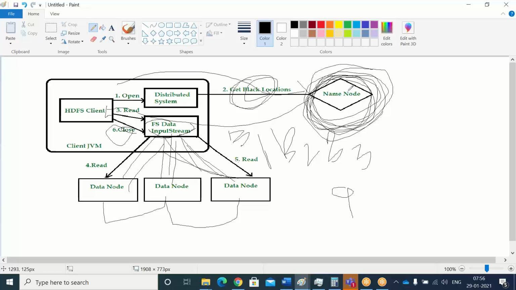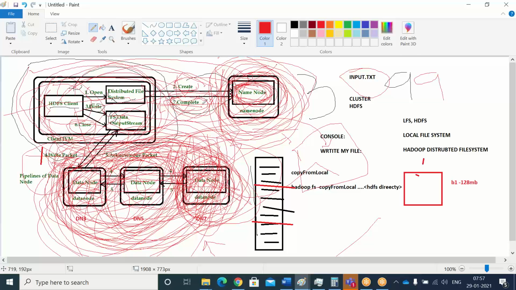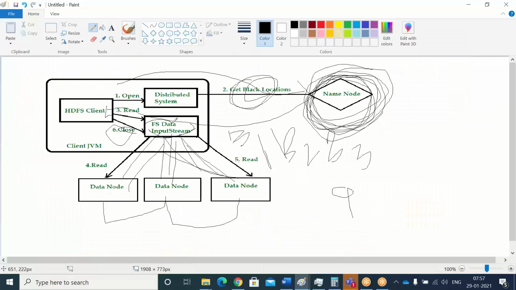But for a write request, it's compulsory. That return has to come back to complete. See here, that complete statement has to come back, and the name node will have to save the metadata information. But in the read process, it's not required. Once it is done, the client itself will close that read request. The output which we got will be shown in the terminal.